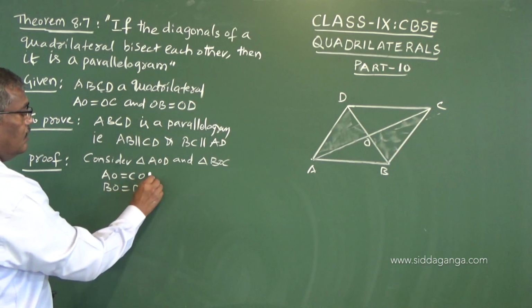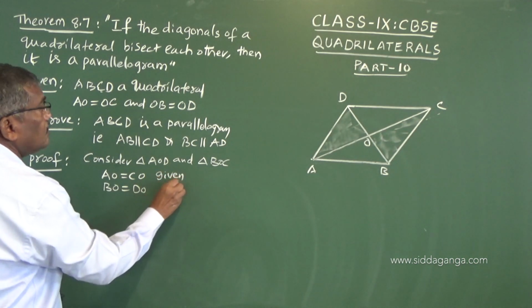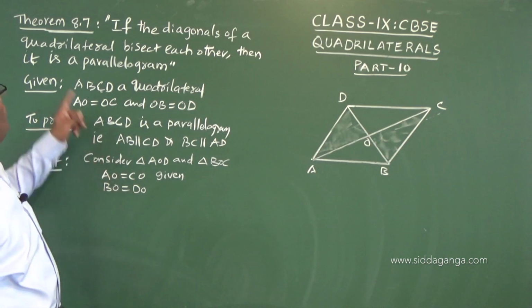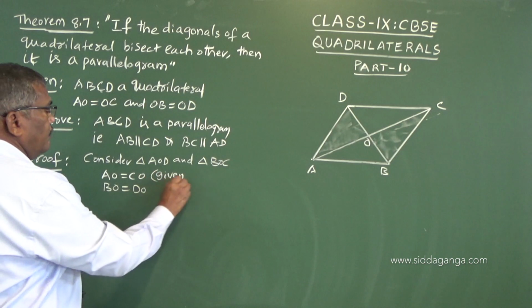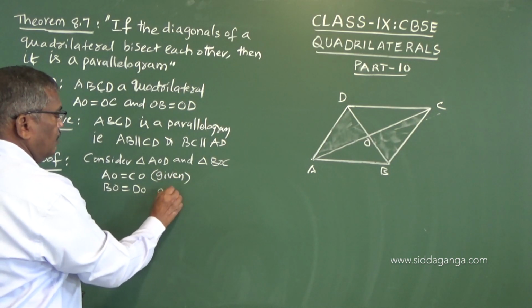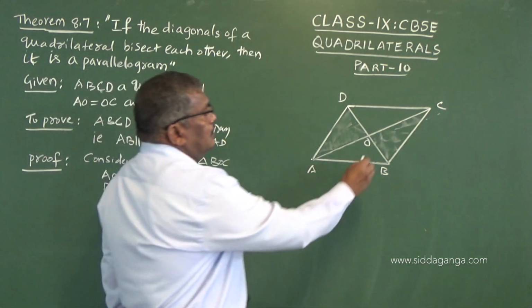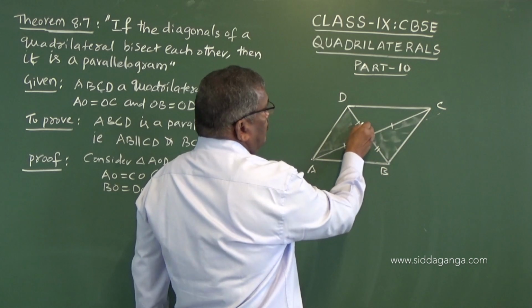So this is given data. This is given because in the statement itself the diagonals of the quadrilateral bisect each other. So I will write given, and this is also given. So this side is equal to this side and this side is equal to this side.